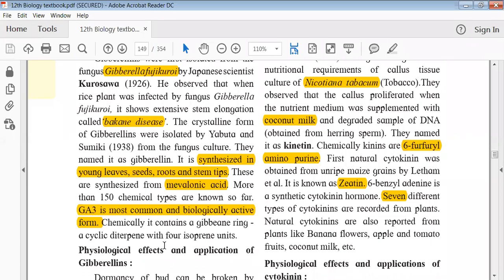Okay, so with this I will stop today. What did we see today? We saw the basic background of hormones, what they are, how they are and all. Then we started with auxin. We saw the function of auxin, its basic types, how it functions, where it is synthesized and from what it is synthesized. And then we started with gibberellins, which is another growth promoting hormone, and we checked the background of gibberellins, how it was discovered, who did it, and what the precursor for gibberellins is basically.